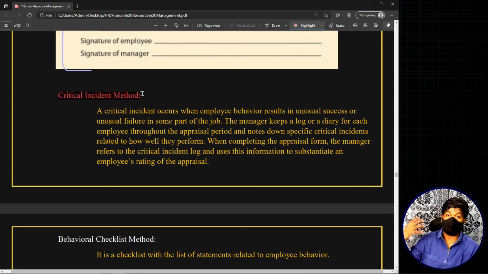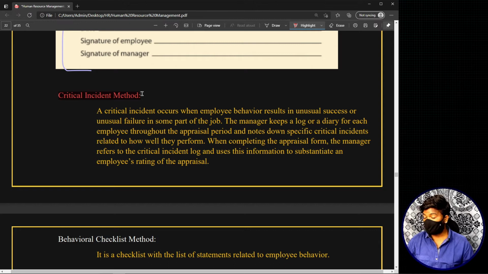And on one particular day, fire broke out in the organization, and you are the employer, observing and taking care of everything. But you observe this one particular employee searching for a fire extinguisher, instead of randomly running here and there like every other person. This employee first logically thinks about where the fire extinguisher is. You have observed that. Now that is basically a critical incident, where an unusual or unexpected behavior occurs. Okay, this is a positive incident.